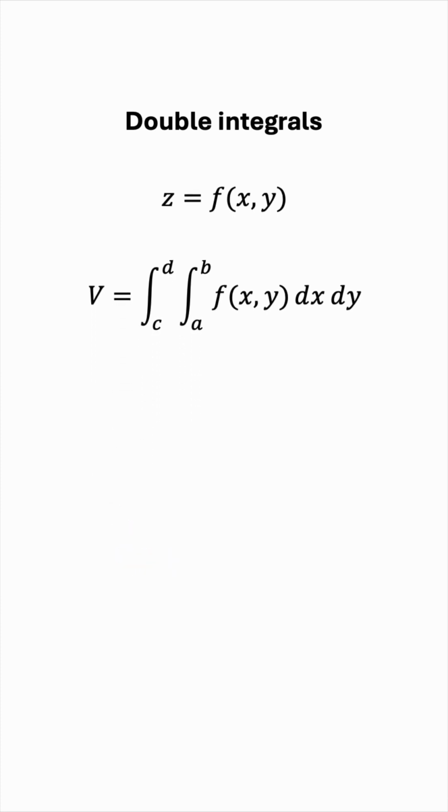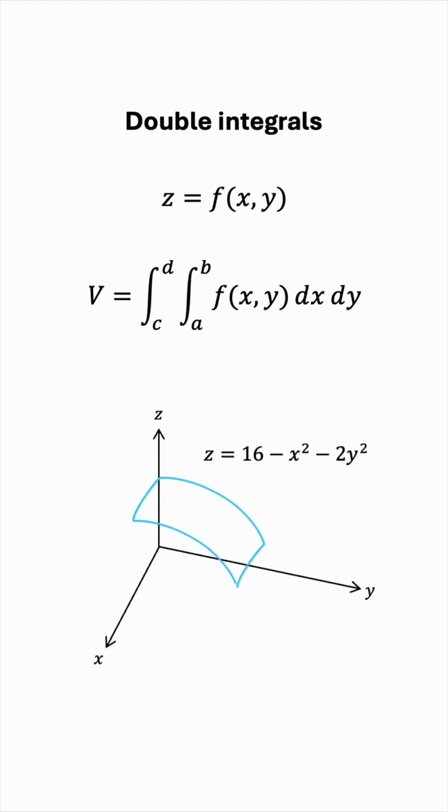For example, say we wanted to graph this elliptic paraboloid z equals 16 minus x squared minus 2y squared. Say x ranges from 0 to 2, y ranges from 0 to 3, okay? And we want to find the volume bounded above by this paraboloid and also bounded by the coordinate planes and the planes x equals 2 and y equals 3.